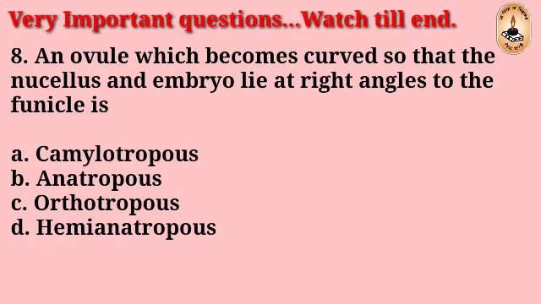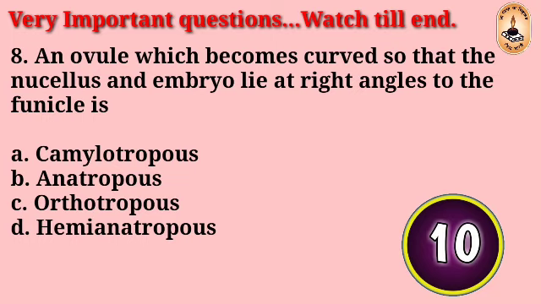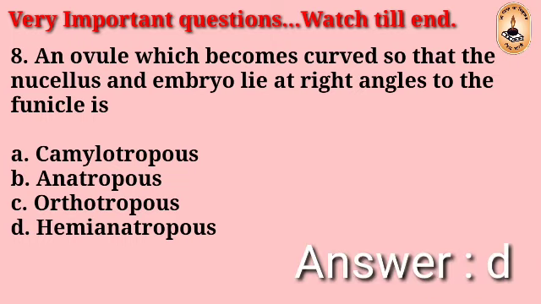Question number 8. An ovule which becomes curved so that the nucellus and embryo lie at right angle to the funicle is: camptotropous, anatropous, orthotropous, hemitropous. The right answer is D, hemitropous.